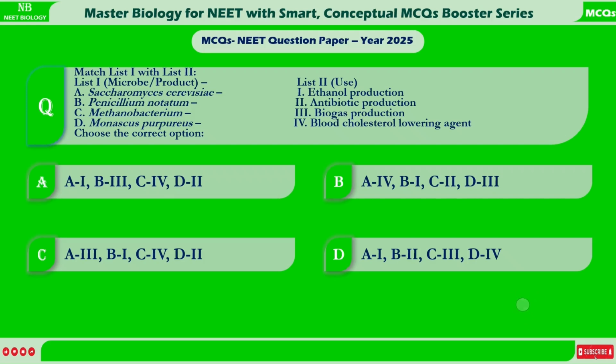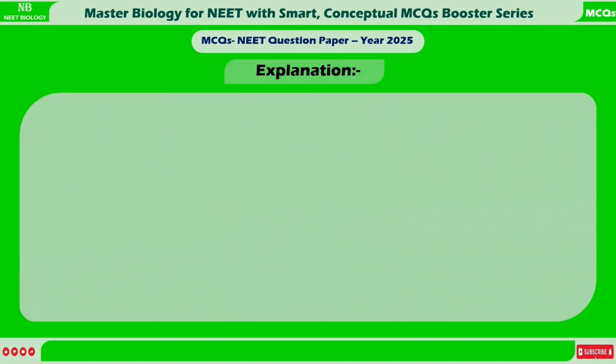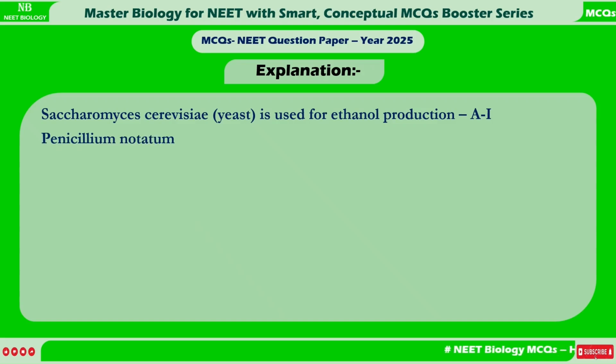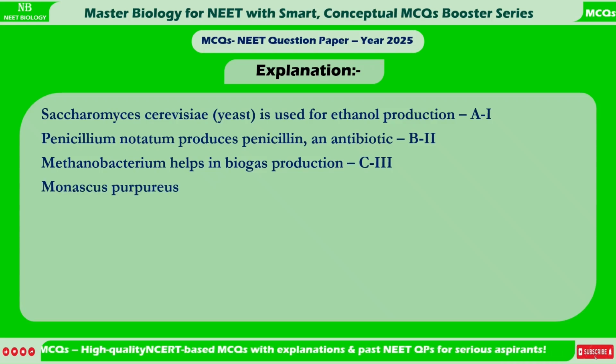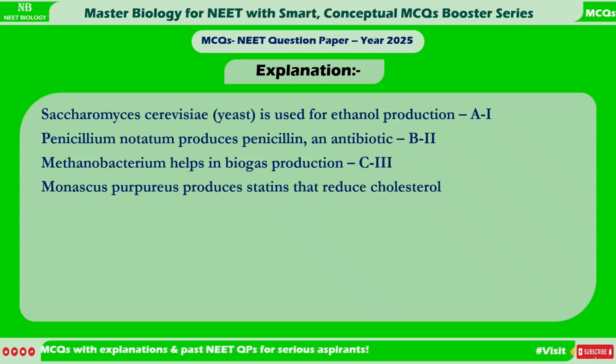Correct answer is D. A1, B2, C3, D4. Explanation. Saccharomyces cerevisiae, yeast, is used for ethanol production, A1. Penicillium notatum produces penicillin, an antibiotic, B2. Methanobacterium helps in biogas production, C3. Monascus purpureus produces statins that reduce cholesterol, D4.